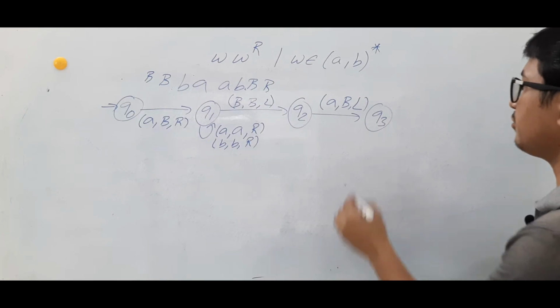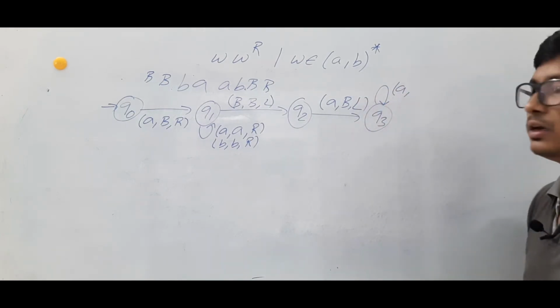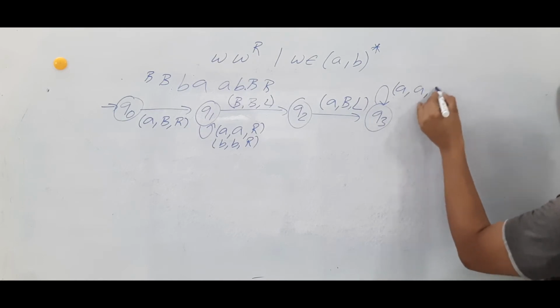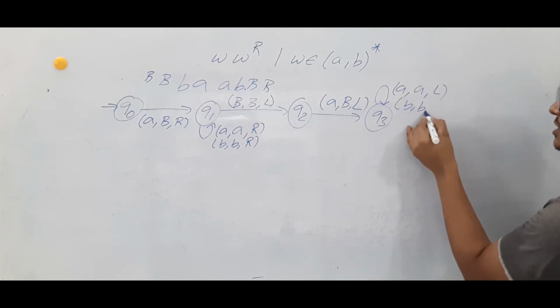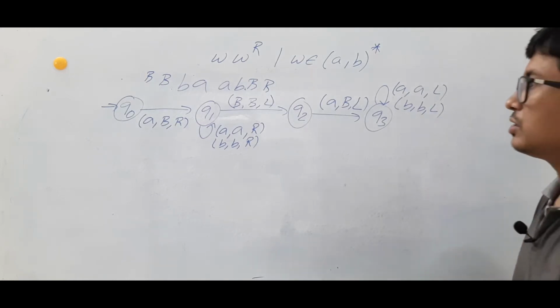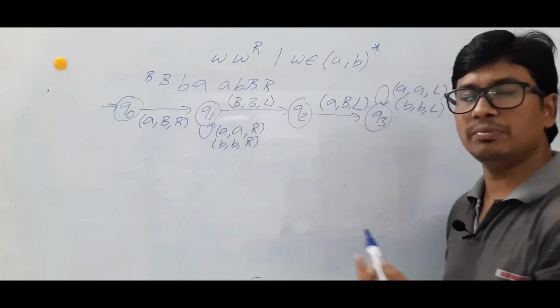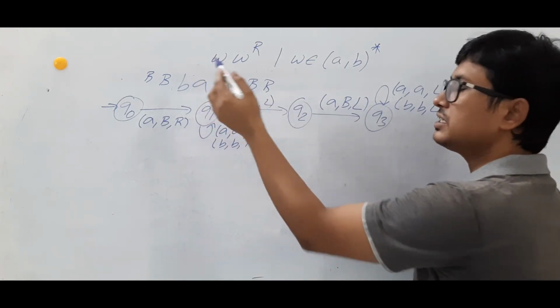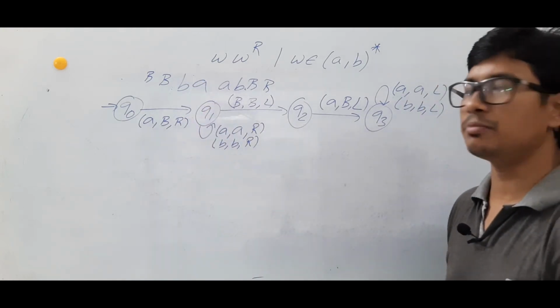While moving to the left, you can find any number of A's; you will make it as A's and move to the left. If you find a B, make it as B, move to the left. So this B, you will make it as B, move to the left. This A, you will make it as A, move to the left. This A also, A and move to the left. This B also, B and move to the left.